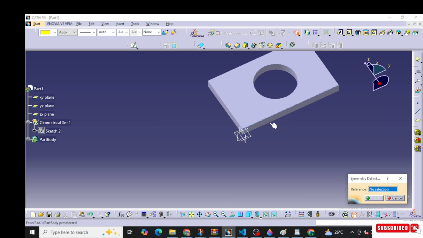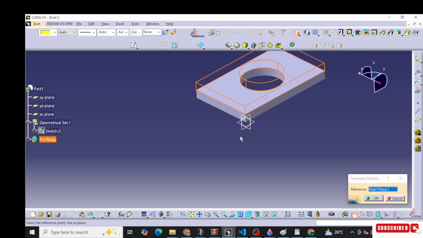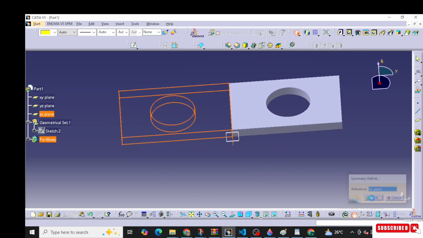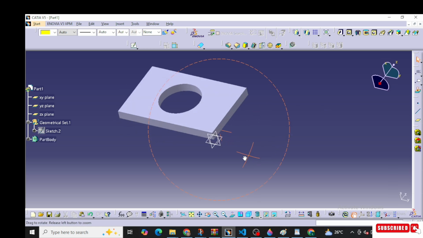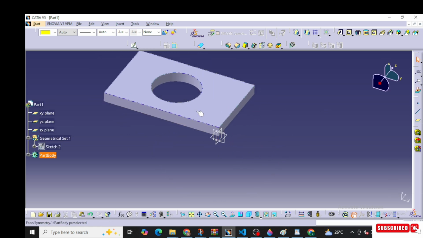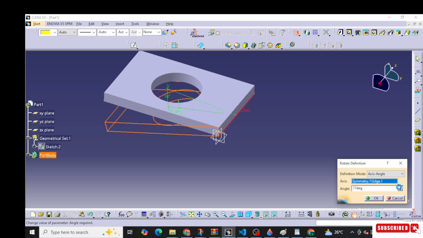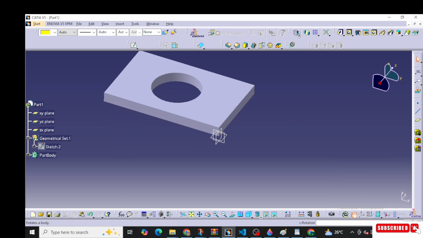Translation is just a type of copy. Select your object, select the plane here, and if you press OK, this part goes to this side. If you use rotate, select the object, and if you select this axis, you can see this is a rotate actually. And again I will let you know translation.